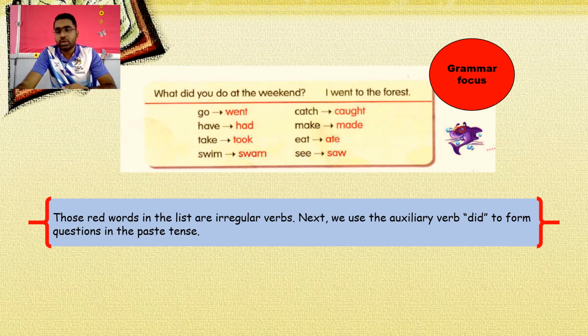Next, we use the auxiliary verb did to form questions in the past tense. Don't worry about the meaning of the words. You just need to know that there are irregular verbs and regular verbs. Just remember these words: go, went, have, had, and so on. இதெல்லாம் கொஞ்சம் நீங்க ஞாபகம் வச்சுக்கோங்க. அவ்வளவுதான் போதும்.